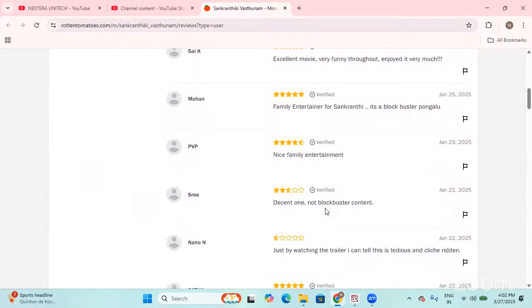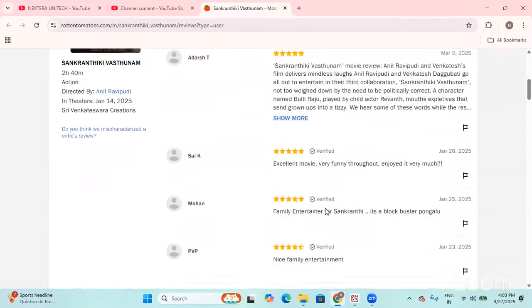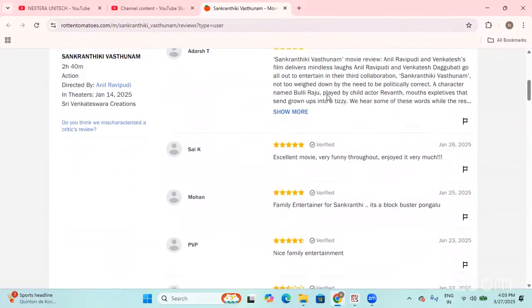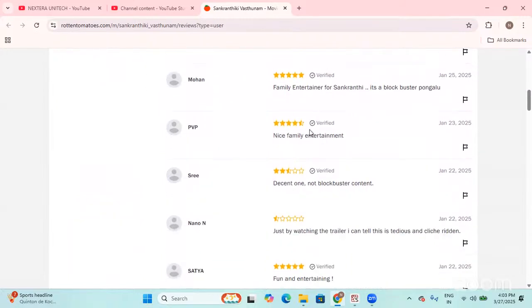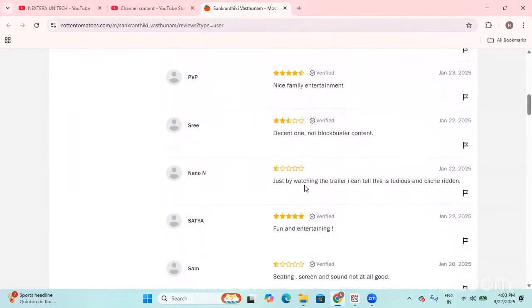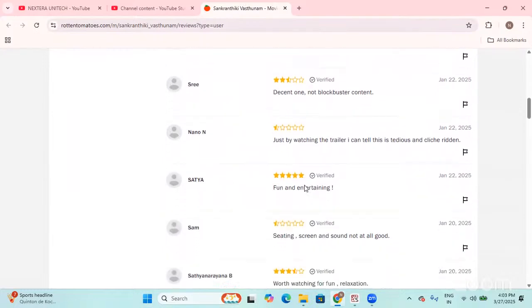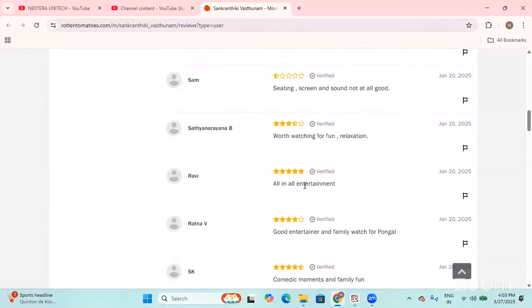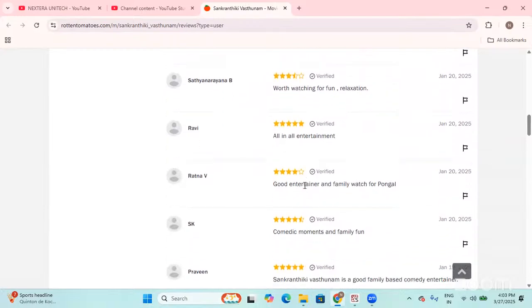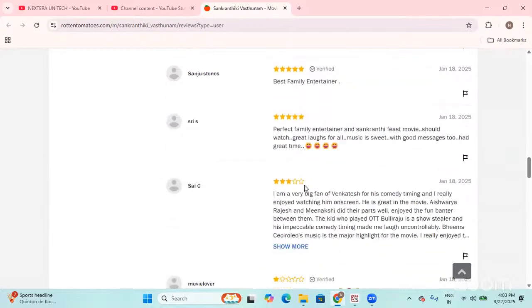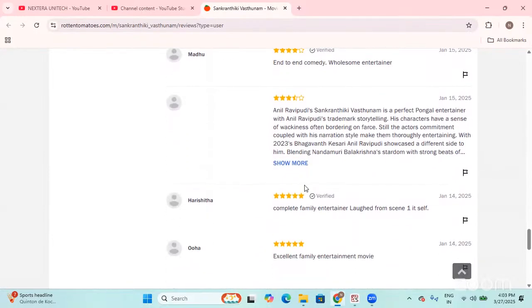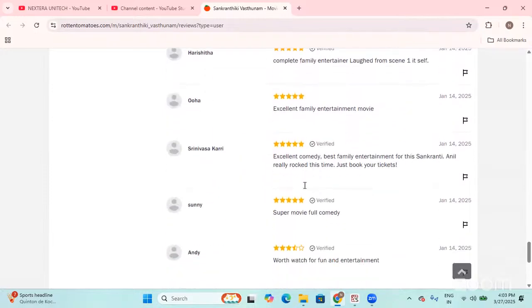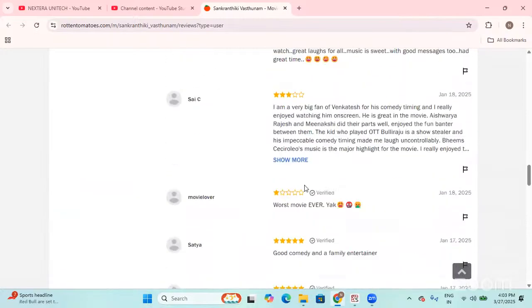On an average, I can see that the majority of the people have rated that it's a good movie. All of them have given around 4 stars. But rarely I also see 1 star. So let us not go through each and every review, but somehow we'll try to scrape all the reviews that are present here, and then we are going to do analysis on the reviews. I hope it's making sense.